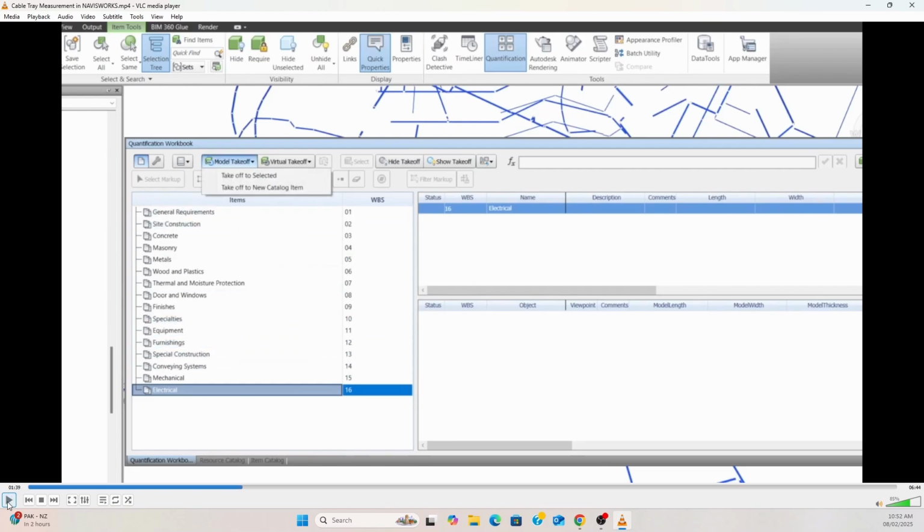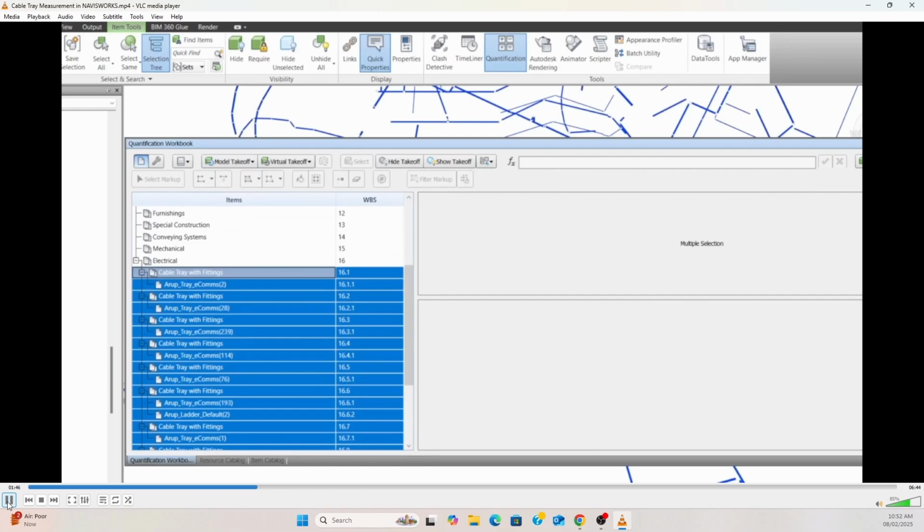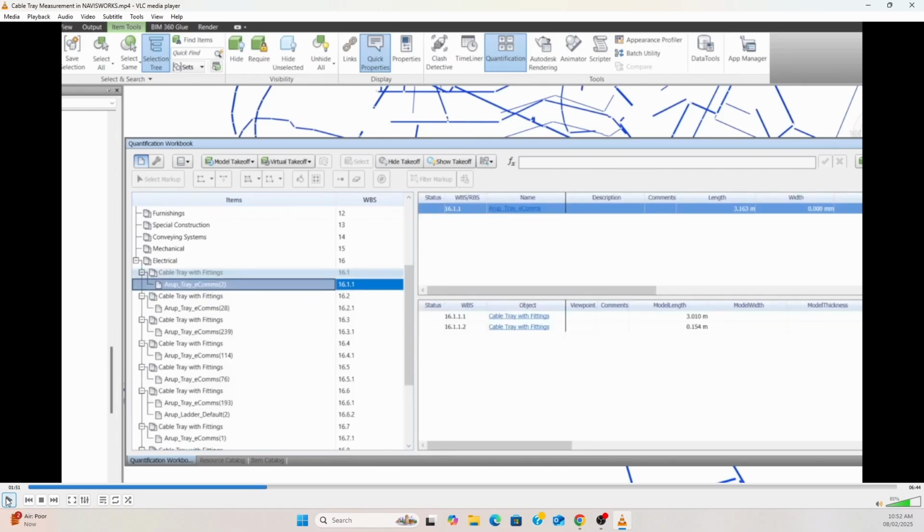Then click the model takeoff. From the model takeoff, click the takeoff to selected. Then you can see the takeoff on the left hand side. On the right hand side we can see the takeoff, here the summary and here the detailed breakdown for this folder. Select one folder.